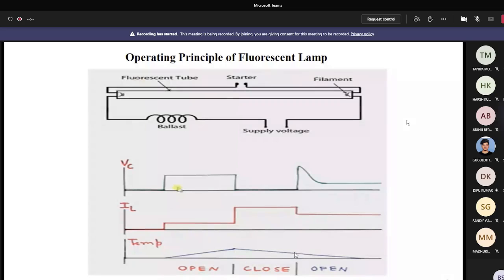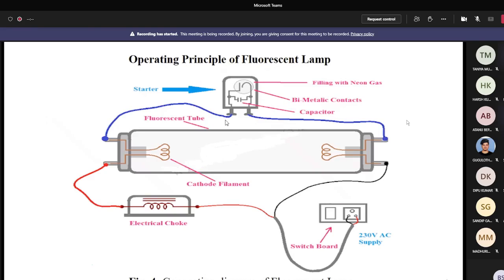Have you followed? Yes, sir. At a certain temperature, the moving contact again bends due to cooling. The moving contact bends again, then makes a sudden disconnection with the fixed contact. So the current decreases and consequently a high voltage across the capacitor is developed. This high voltage is also impressed across the fluorescent lamp.